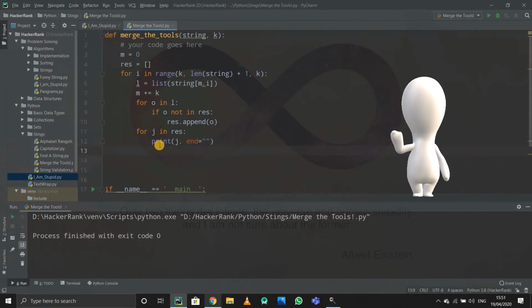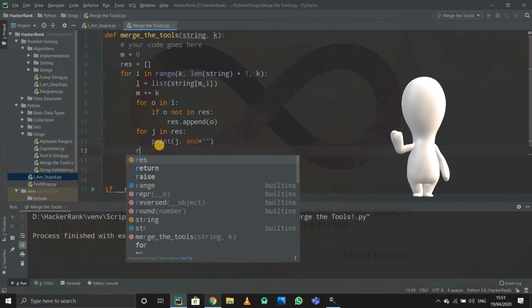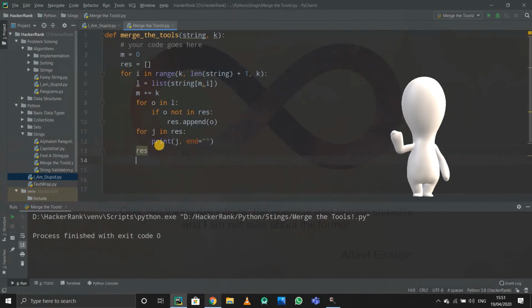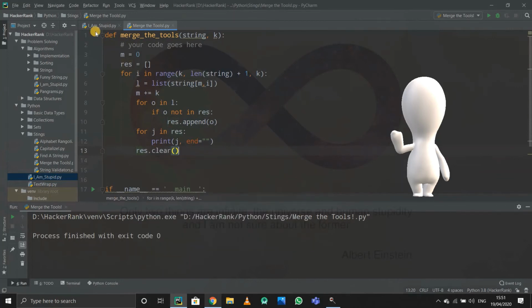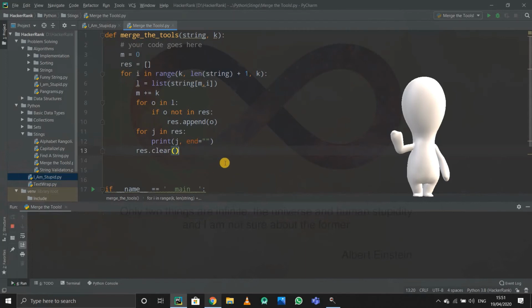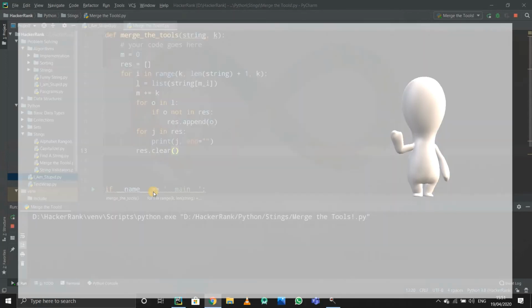I don't want that. I'll have to clear the res list first. Before clearing, I have printed it, so I'll just clear it. So res dot clear. So my list is again empty now, and again it will append the new elements. Okay, now let us check it once.